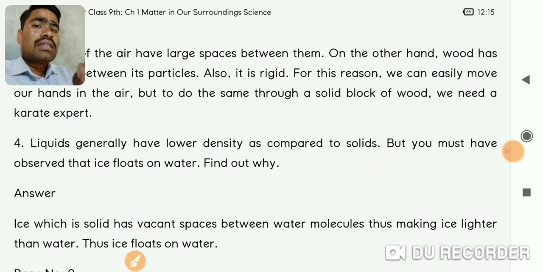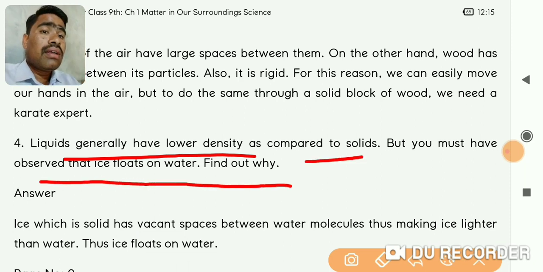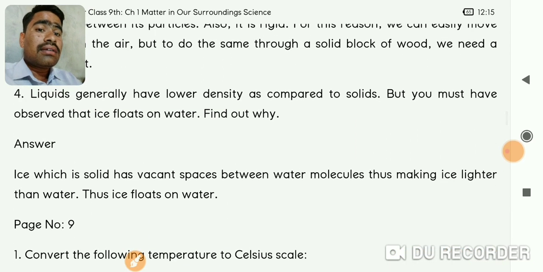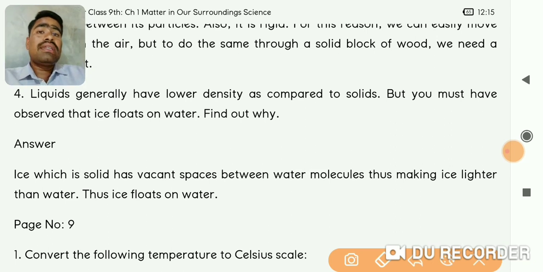Now the next question is that liquids generally have a lower density compared to solids, but you must have observed that ice floats on water. Find out why. It's a very interesting question. Generally, all solids have more density than liquids, but that is a generalized statement. In the case of ice, which is formed from water only, the ice, being solid, floats on the water. Why is it so?